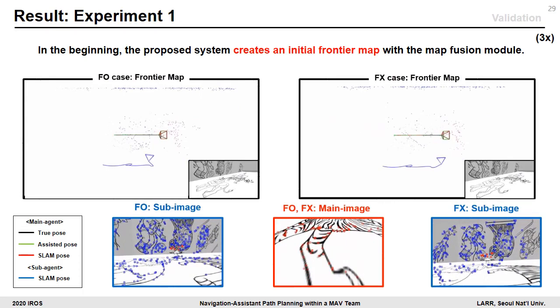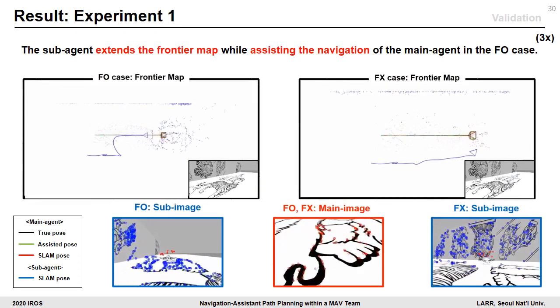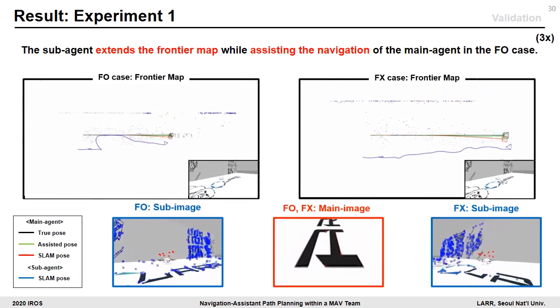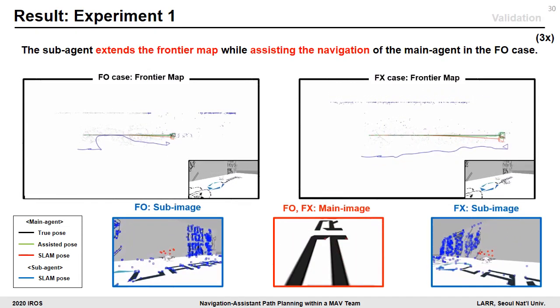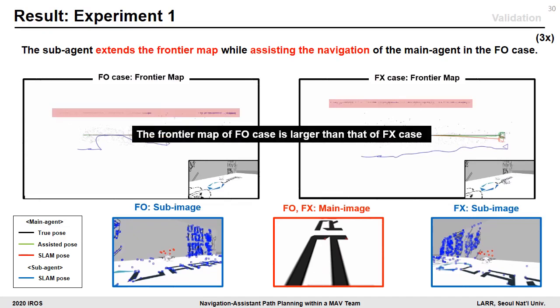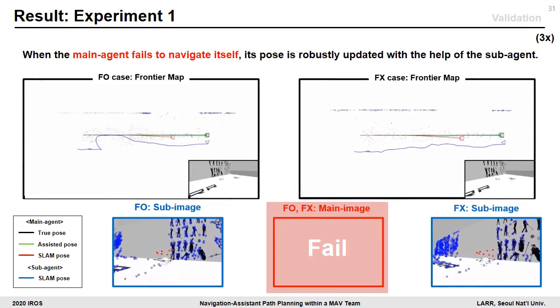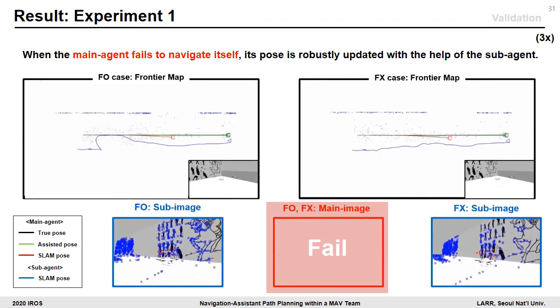In the FO case, the sub-agent extends the frontier map while assisting in the main agent navigation. As you can see, the frontier map of FO is larger than that of the FS case. And the main agent fails to navigate itself, which is denoted as the red color in the frontier map. But in the proposed system, the main agent pose is robustly estimated with the support of the sub-agent, as shown in the green color in the frontier map.